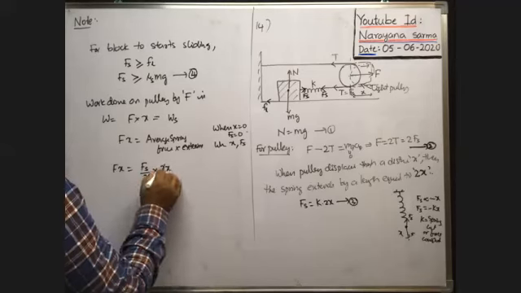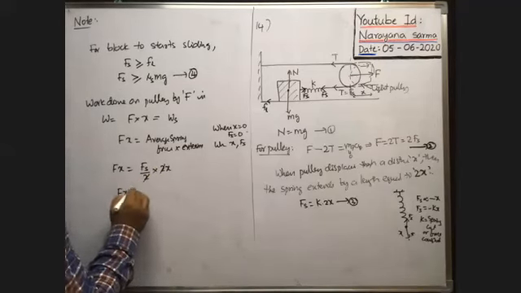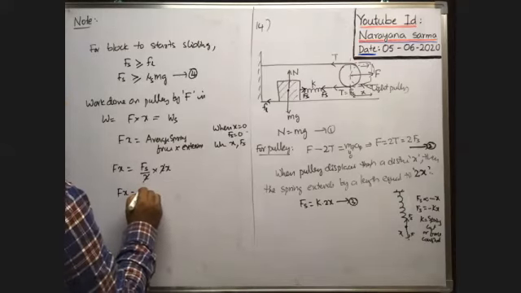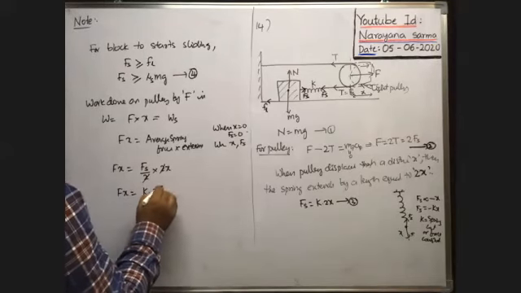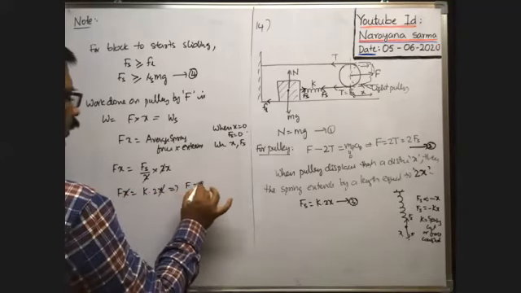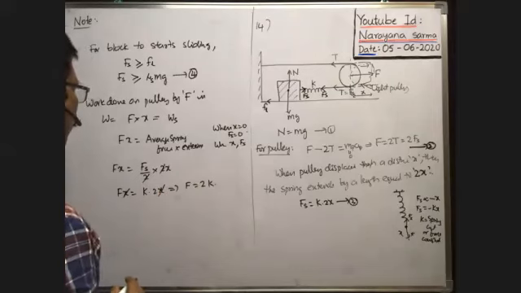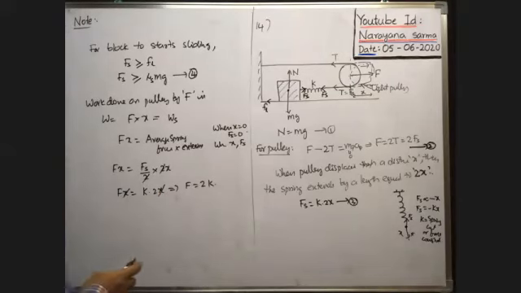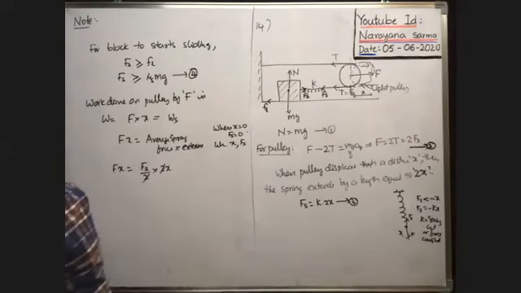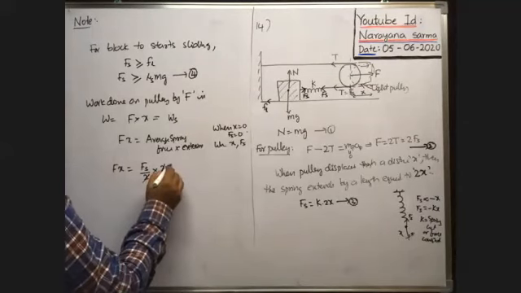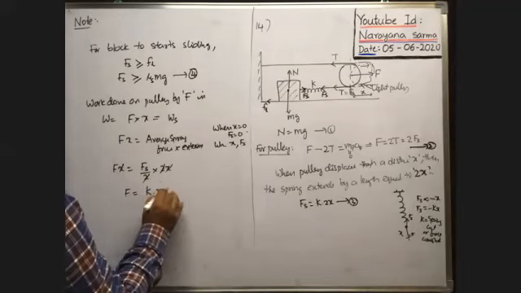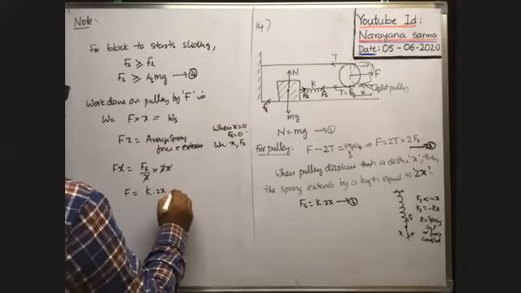So here 2 cancels. Okay, therefore Fx is equal to spring force into extension. What is the spring force? Spring force is equal to K into 2x. So K into 2x, okay, x cancels. That implies F is equal to 2K numerically. Here you see x cancels. Therefore F is equal to Fs, that is K into 2x. F is equal to K into 2x. Okay, this is equation 5.